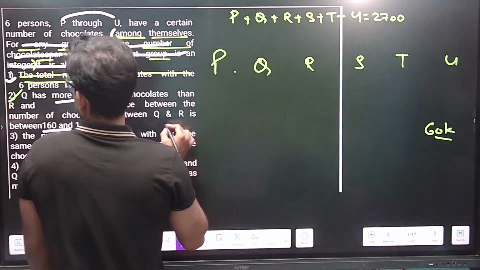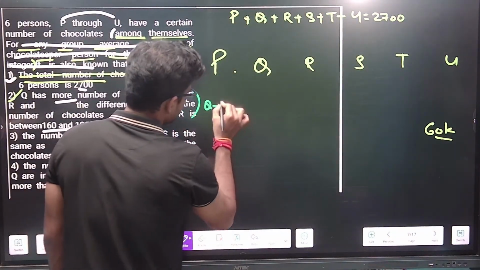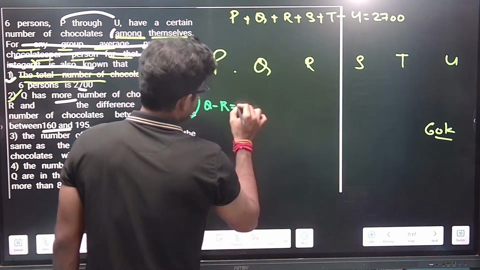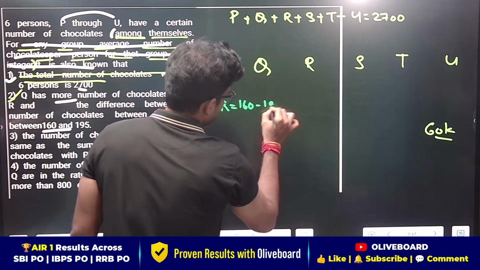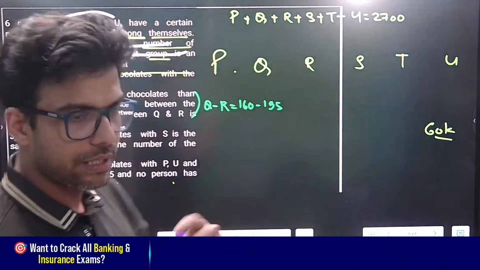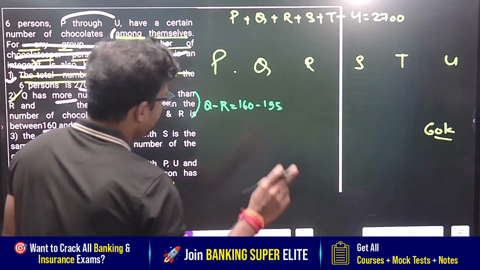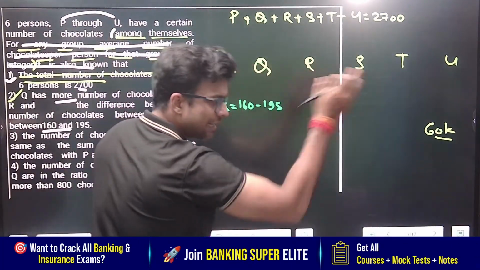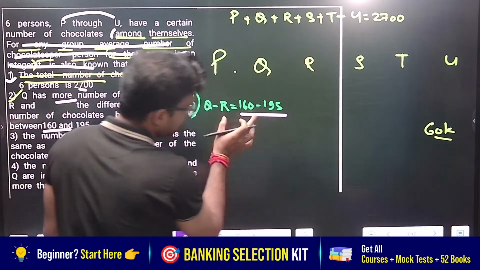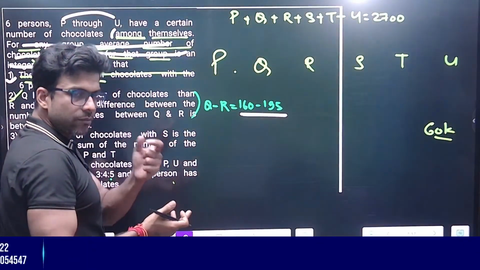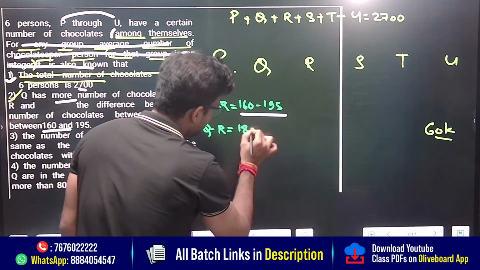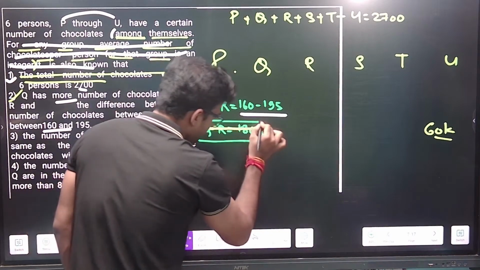You can say that Q minus R should be guaranteed 180, because this is the only one in the range.